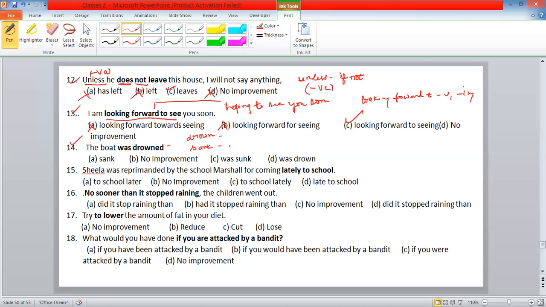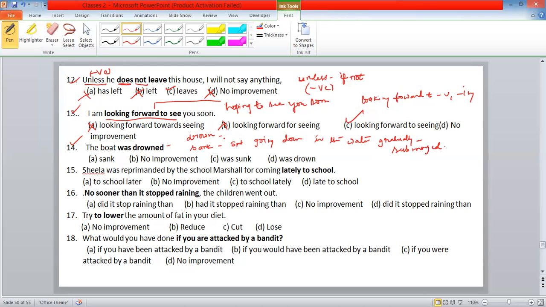We say the ship was sunk, or sank means the ship went down gradually, something going down in the water gradually. We say it is submerged.